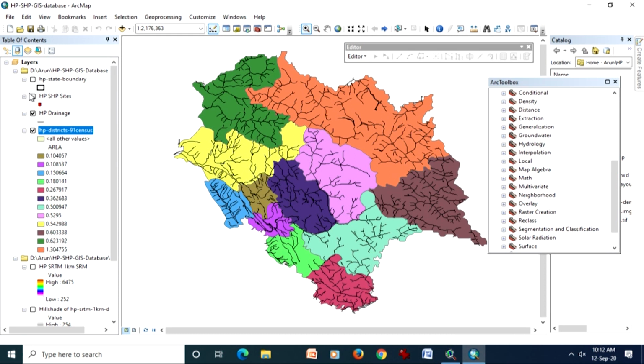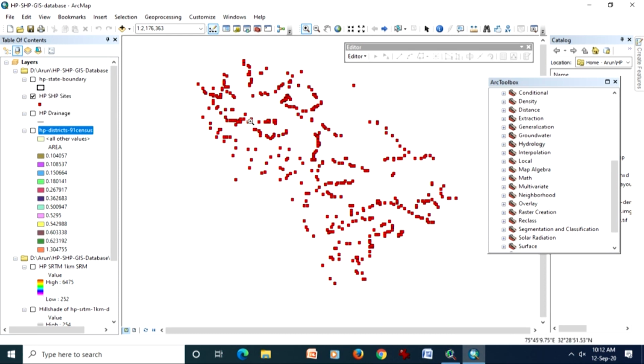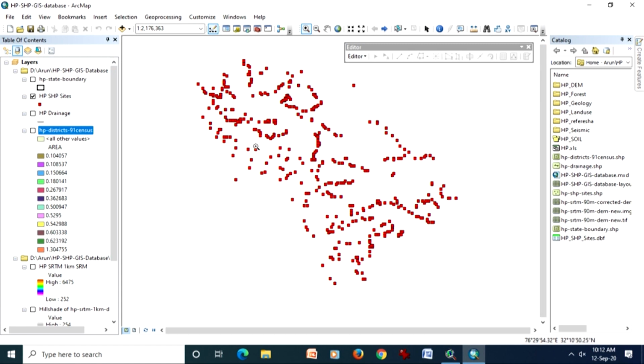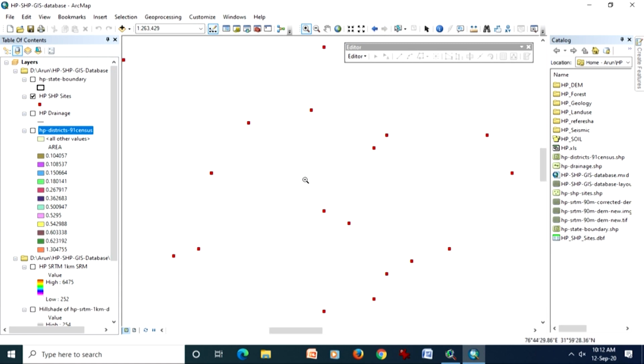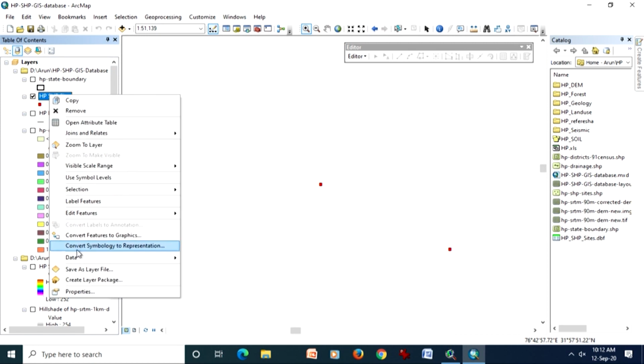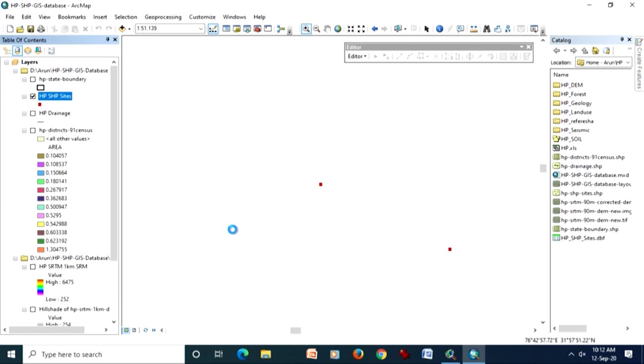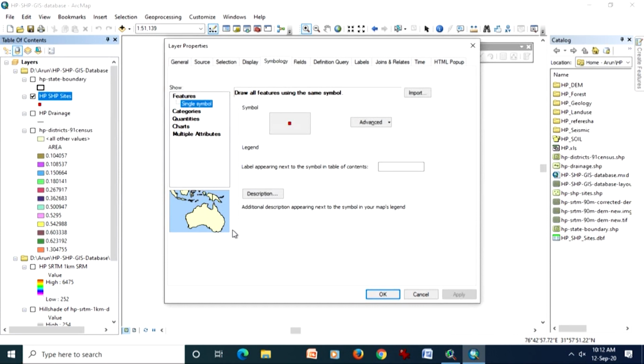Now I will go one by one again on the point data which is being displayed. Point data, as I have told you, is a zero dimensional entity, and therefore even if I keep zooming, because in the symbology I have chosen a square filled with red color, and this symbology I can change to any other, fundamentally it will always remain a point, and point means a zero dimensional entity. So no matter how I zoom it,